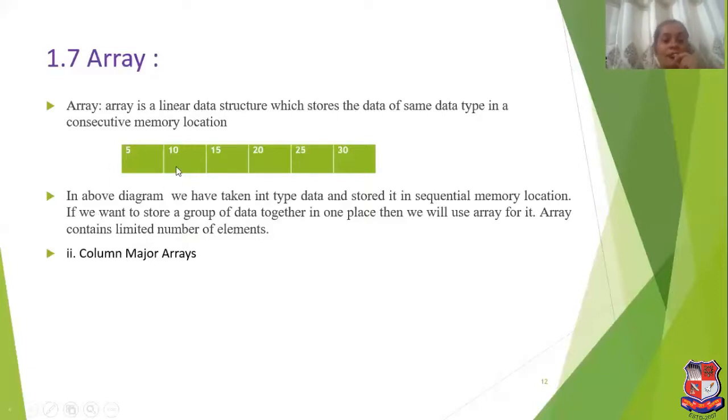Here we have shown one diagram which stores the elements 5, 10, 15, 20, 25 and 30, and the index starts from 0. So 0 to 5 means that there are a total of 6 elements. In this array we have taken integer type data. So these data are stored in sequential memory locations.